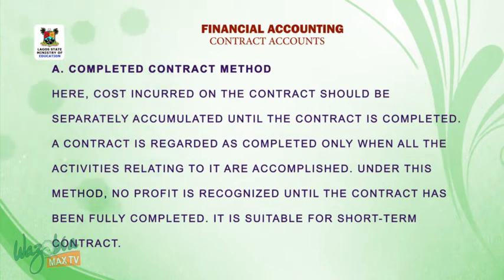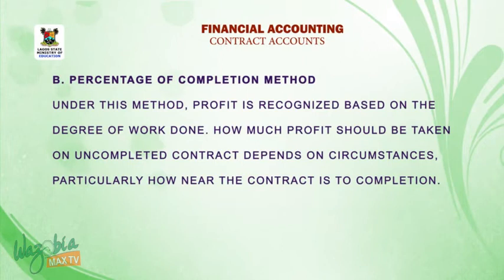A contract is regarded as completed only when all the activities relating to it are accomplished. Under this method, no profit is recognized until the contract has been fully completed. It is suitable for short-term contracts. B. Percentage of completion method.